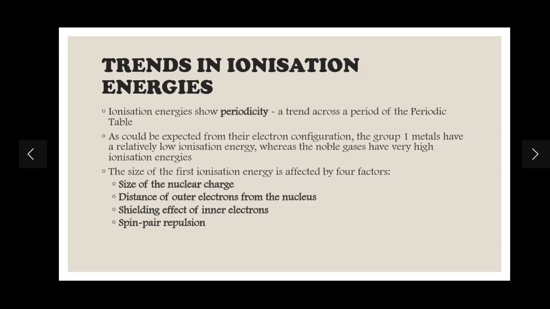Spin pair repulsion is also an important factor. As we discussed in one of our previous videos on electronic configuration, electrons in the same orbital with paired spins repel each other, which is called spin pair repulsion. So spin pair repulsion can help to decrease the ionization energy. If there is spin pair repulsion, there is a lower ionization energy. Why? Because those electrons are repelling each other, and they can knock out each other because they are repelling each other more and more. That's why spin pair repulsion is an important factor.